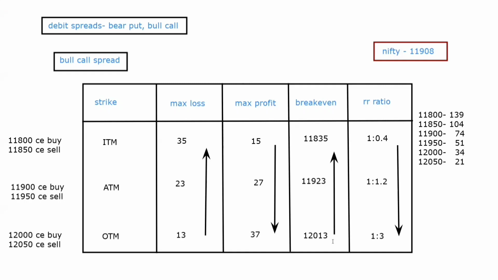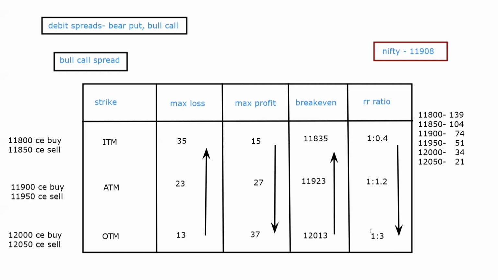The probability of OTM bull call is very less, but the RR will be very high. Now, if you see 11,835, that is the ITM bull call break even, has a RR ratio of 1:0.4, but an OTM bull call spread has a break even of 12,013, which is very low probability but a very high ratio, right?